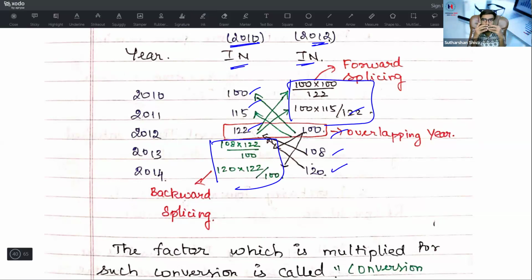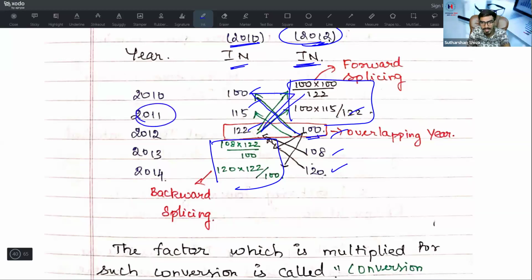The intersecting point between two series is known as the overlapping year or overlapping series. Based on the overlapping year, we will find the data. We need to find the index number, right? At the overlap, 100 is there. For 2012, what do you do? 100 into 100 divided by 112.